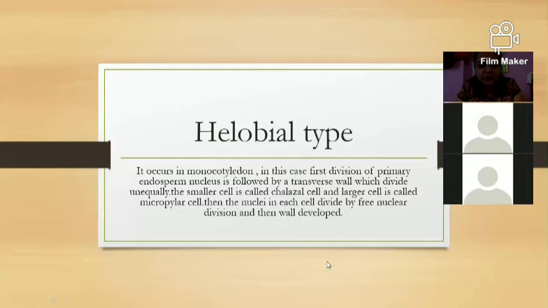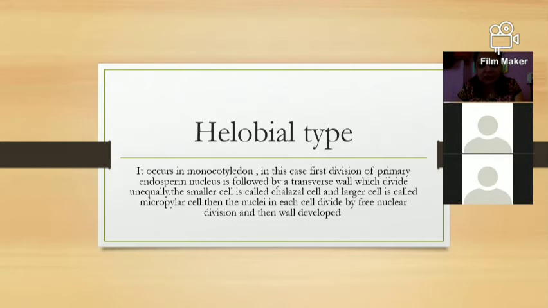After the cellular type, there is the halobial type. It is specially for the monocotyledon, where a single cotyledon is produced. Here the division of the primary endosperm nucleus is followed by a transverse wall, which divides it unequally.